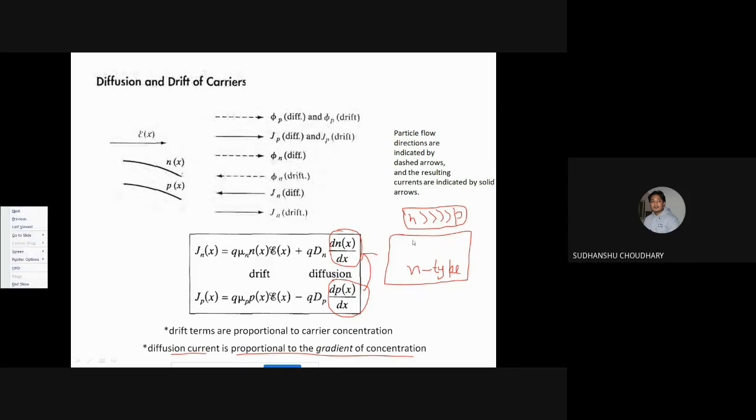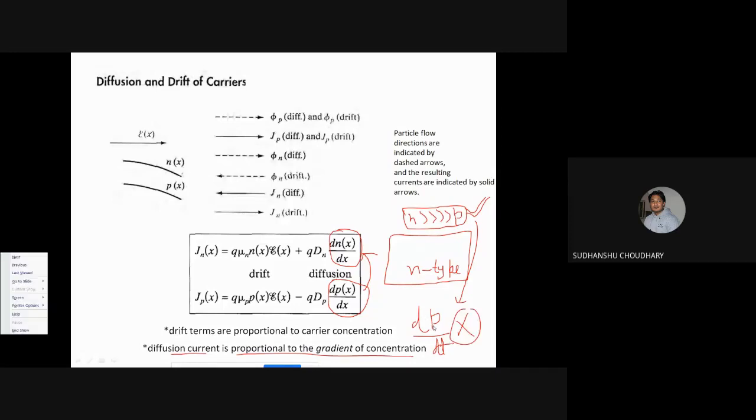So the number of majority carriers being very much larger than minority carriers does not mean that the gradient of holes will also be very small. It is possible that this concentration gradient is comparable to the concentration gradient of electrons.